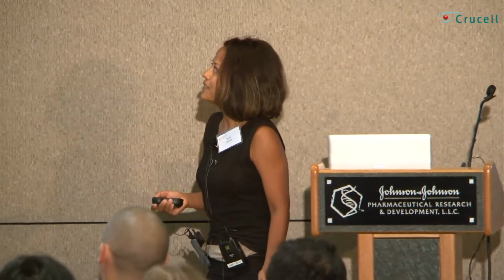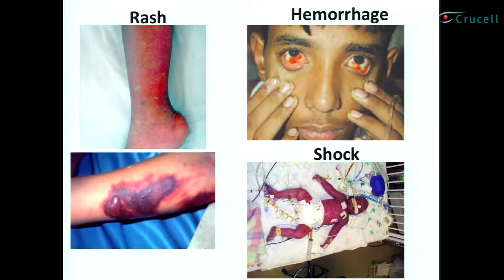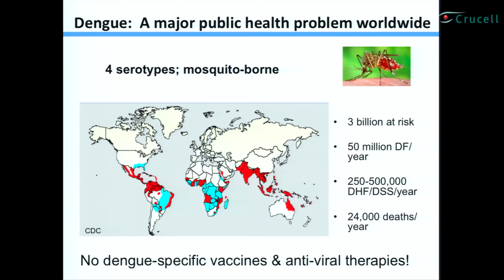Again, to emphasize the point, the hemorrhagic manifestations are the more typical ones: rash, petechia, and eye bleeding. And the hallmark is really this plasma leakage syndrome. If it becomes severe enough, the circulatory system of the patient collapses and they go into shock. So what kind of virus is it?